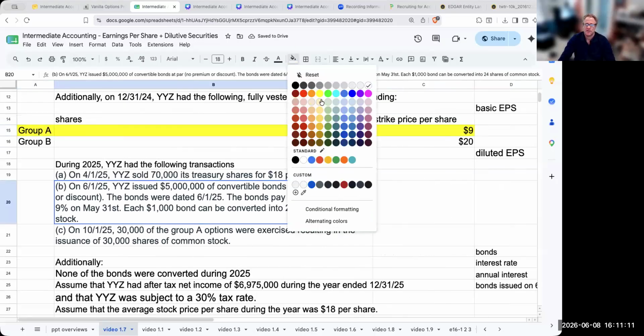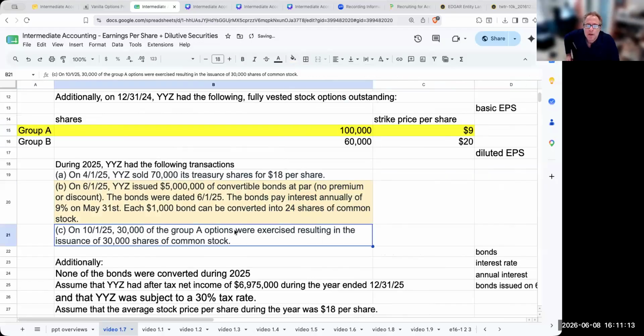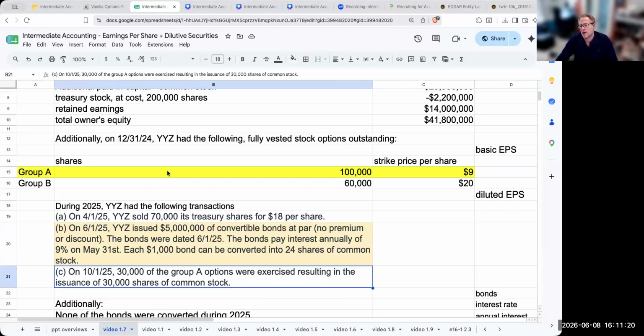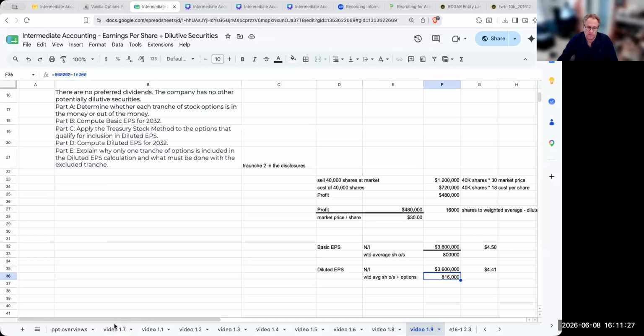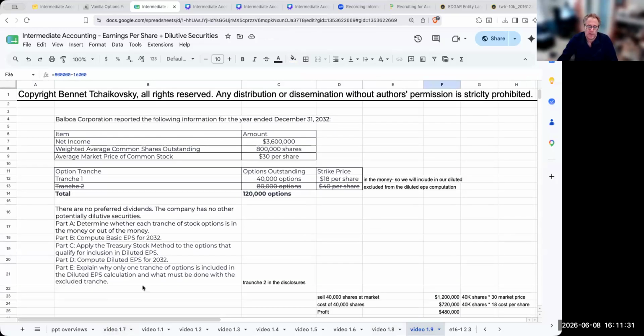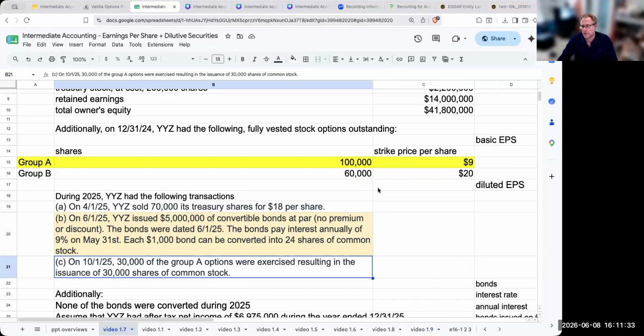Okay, so now let's go ahead and take a look at our next ones. So over here, we see that with regards to the stock options, and I just did a video of 1.9, a little bit out of sequence, on the last video. You can find that on video 1 of this series, where I go through how to handle this. So we're going to use the same methodology. But of course, there will be complications because we exercised some of these options.